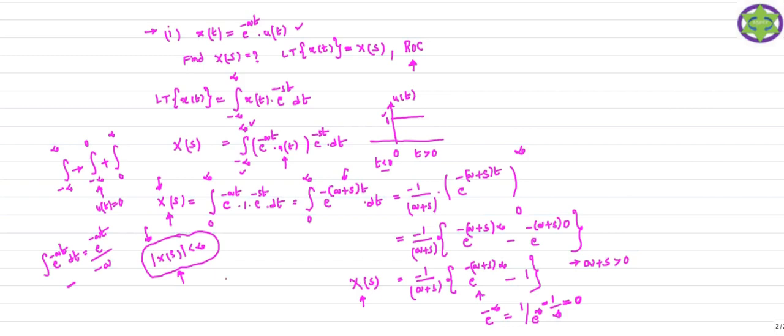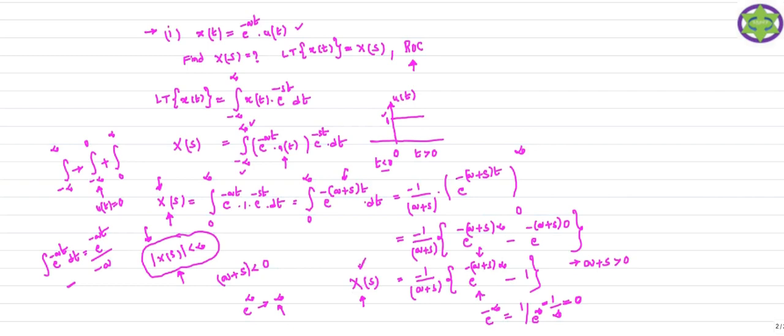Suppose I consider a plus s less than 0. What happens? The exponent is negative multiplied by negative, so we get positive. So e power infinity becomes infinity. Therefore X of s is not a converged solution.